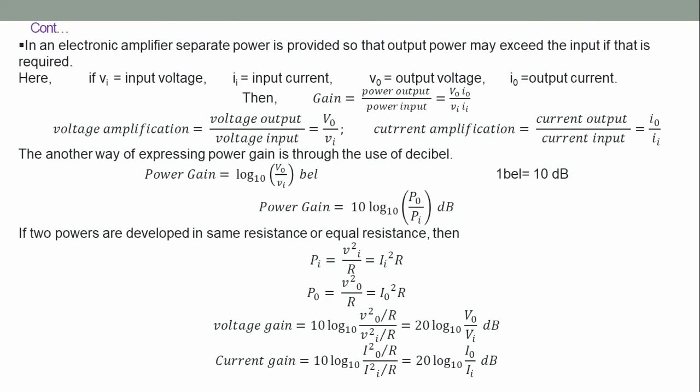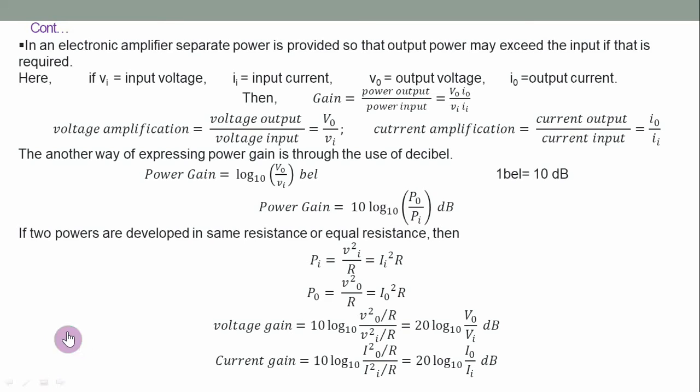In an electronic amplifier, separate power is provided so that the output power may exceed the input if required. Here Vi is the input voltage, Ii is the input current, V0 is the output voltage, I0 is the output current.